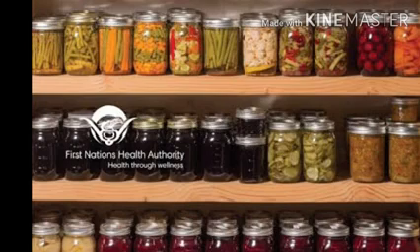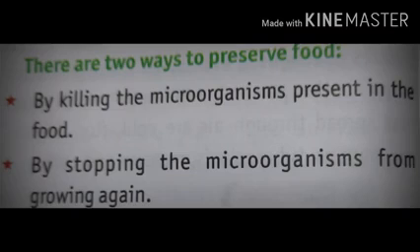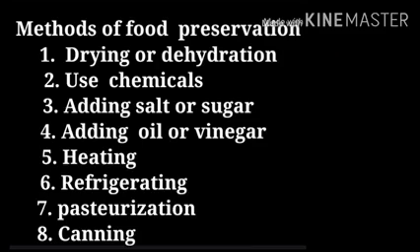Food preservation is a process by which we can prevent the spoilage of food by microbes. There are two ways to preserve food. Number 1, by killing the microorganisms present in the food. Number 2, by stopping the microorganisms from growing again. Some common methods of food preservation are as follows.